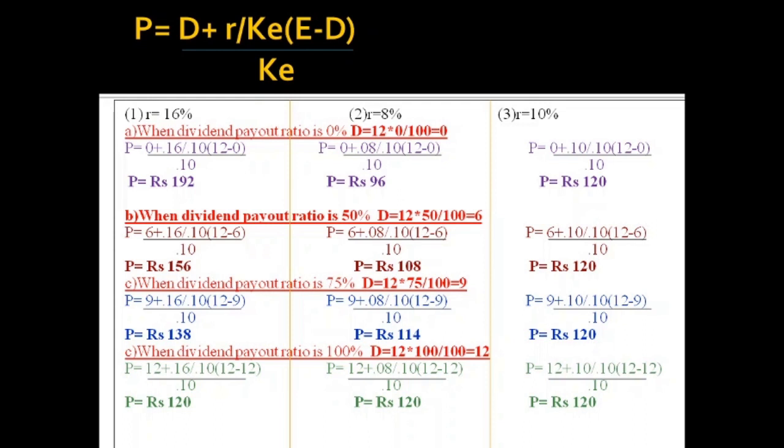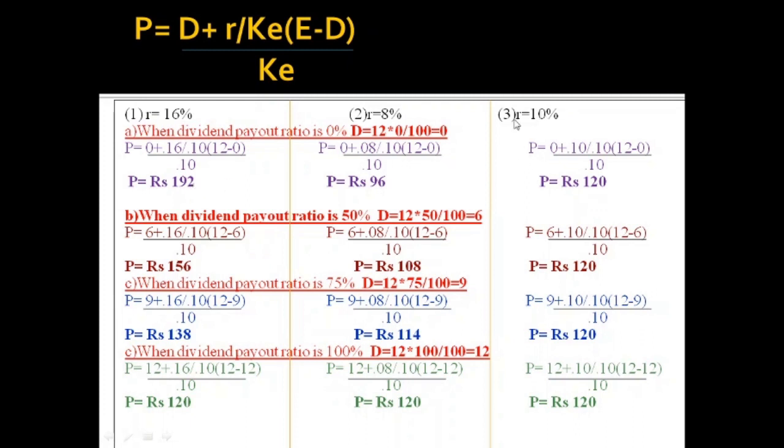So here when R is less than Ke, the market price of shares when dividend payout is 0% is the minimum, 96. When the dividend payout is 100%, look, the market price of share is 120 here. Compare the values 96, 108, 114 and 120. So when R is less than Ke, the maximum value is reached when the dividend payout is 100%. When R is greater than Ke, the maximum value is reached when the dividend payout is 0%.